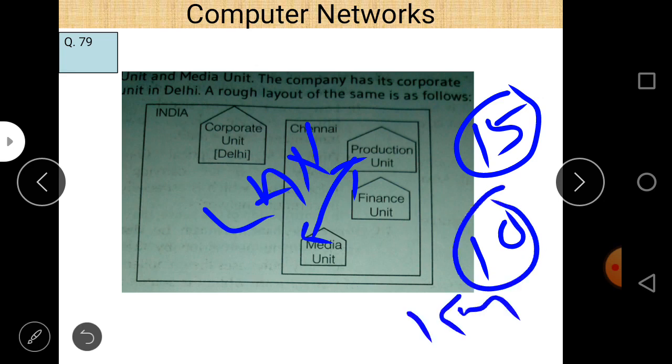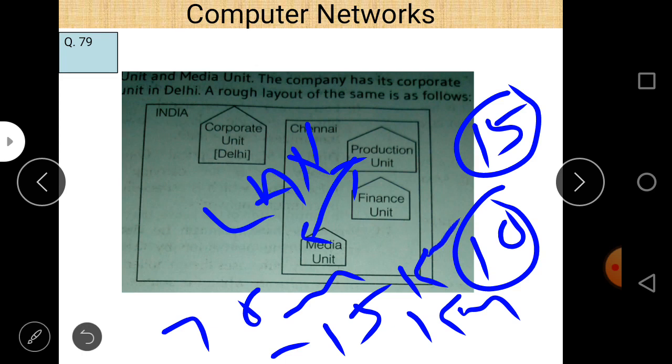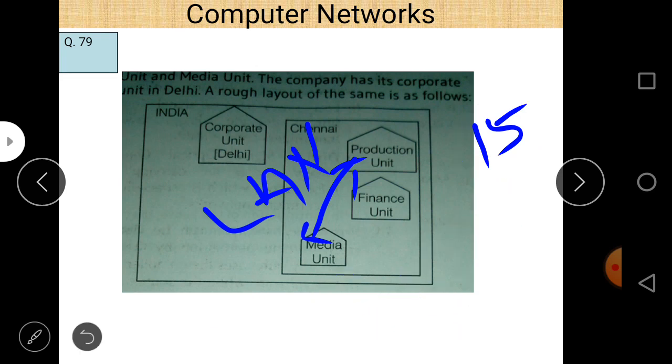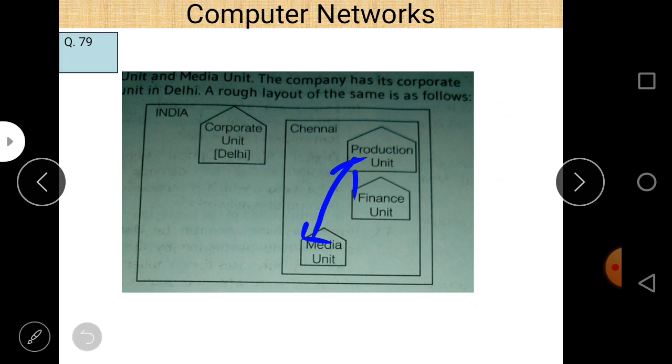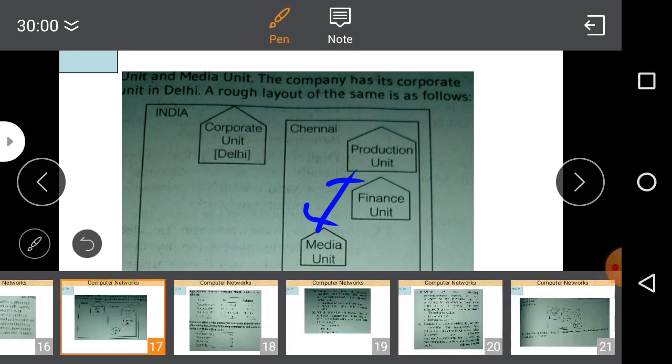And here there are two questions, and the distance varies from 70 meters to 15 kilometers. So you can write MAN to connect media unit and production unit.